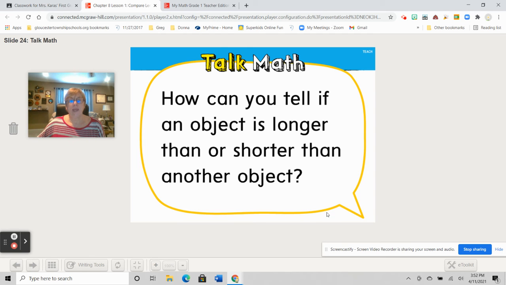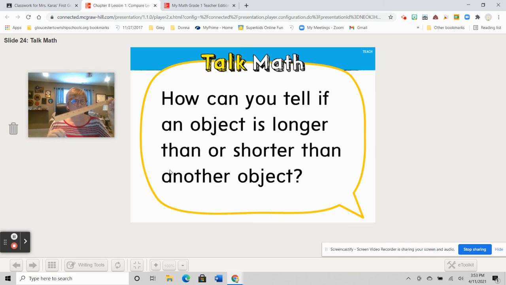Okay, here is our talk math. How can you tell if an object is longer than or shorter than another object? I would like you, please, to tell an adult, how do you know if something is longer than or shorter than another object? Pause and tell them now.